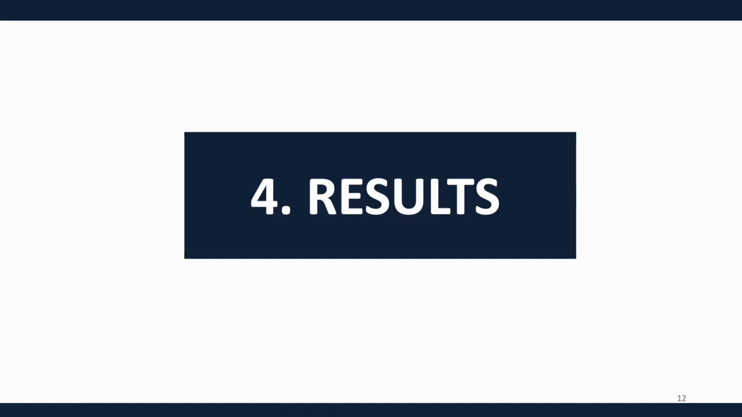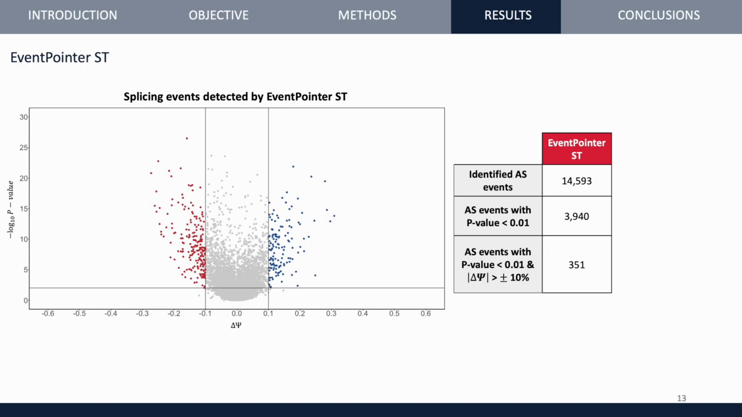So, the first step was to represent the events identified with each method. This first graph shows the results using EventPointer ST. The number of significant events is the sum of the red and blue points, and this corresponds to the last row of the table on the right. It should be noted that a red point indicates that the exon is being excluded in glioblastoma, while the blue ones indicate that the exon is being included.